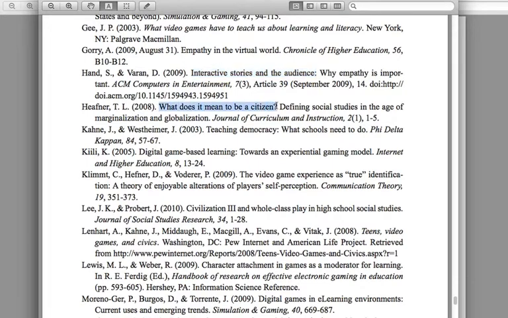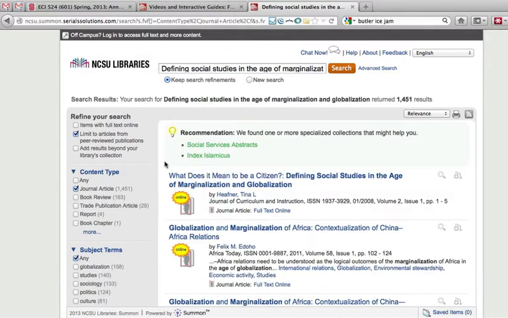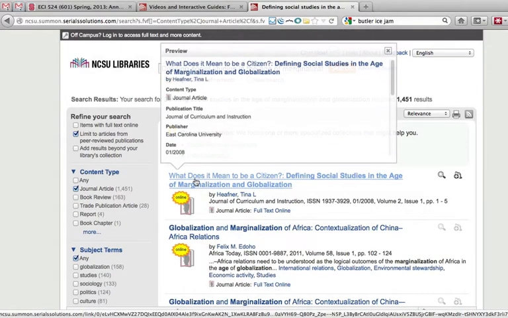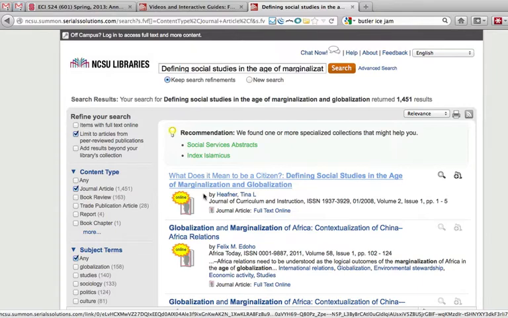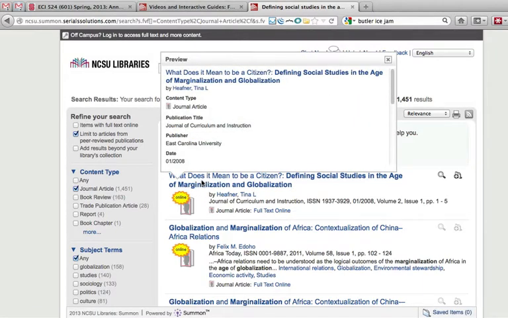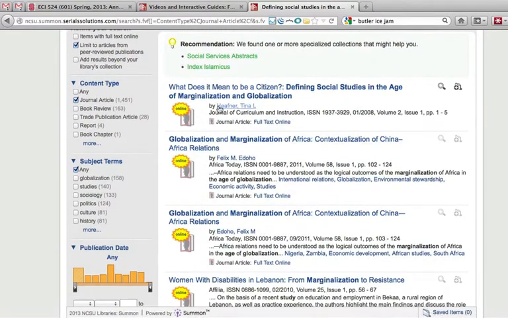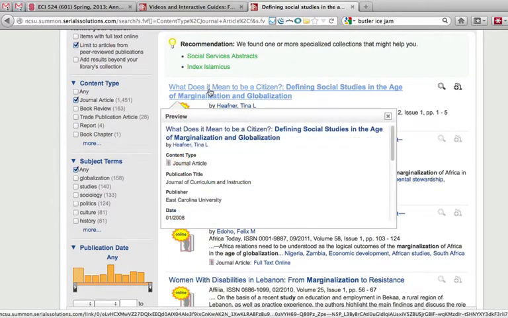What does it mean to be a citizen? That's pretty general, so I'm going to look at defining social studies in the age of marginalization and globalization instead. Come back to the search engine, copy and paste, and do a search. There it is. What does it mean to be a citizen? And it's available online. So I found an article, one out of many, obviously, and I can go and download this article and read it.